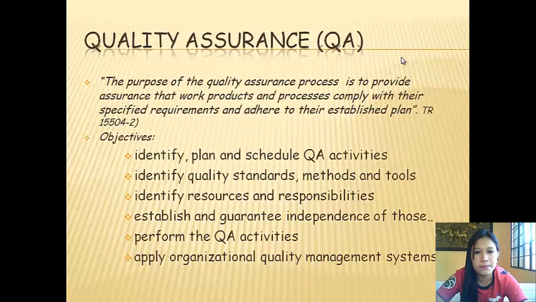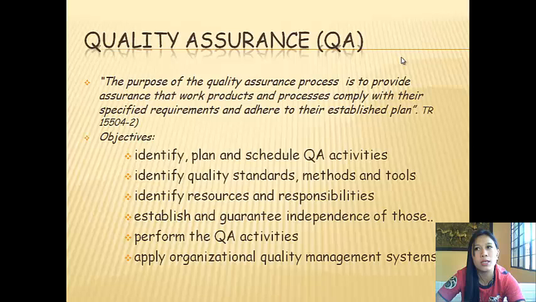The quality assurance. The purpose of the quality assurance process is to provide assurance that work products and processes comply with their specified requirements and adhere to their established plan. The objectives: the first is to identify or plan a schedule of QA activities. The second is identify quality standards, methods and tools.